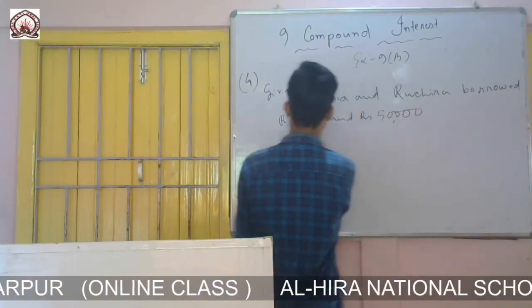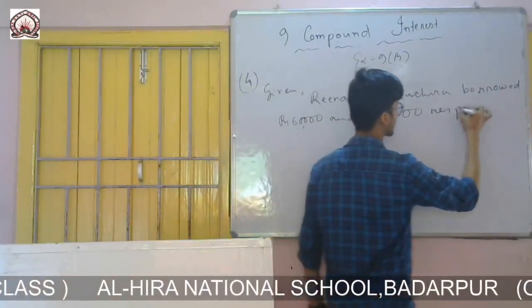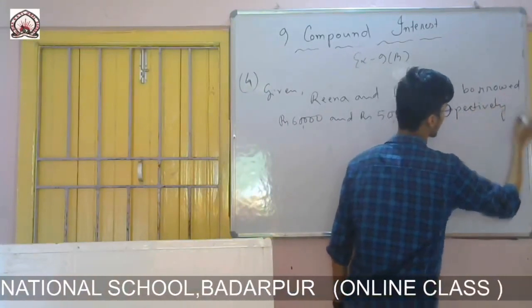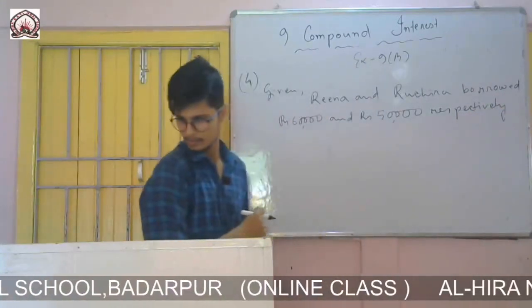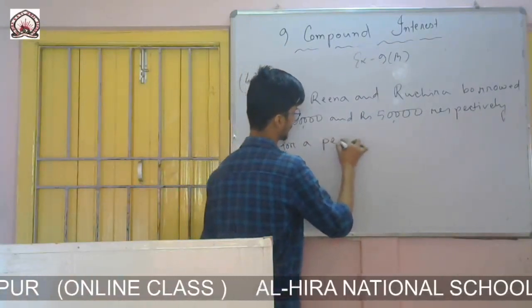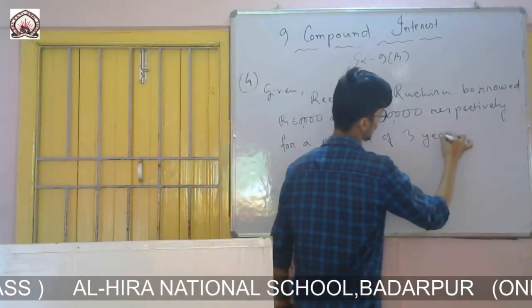That means Rina borrowed this one and Ruchira borrowed this one respectively, for a period of 3 years.